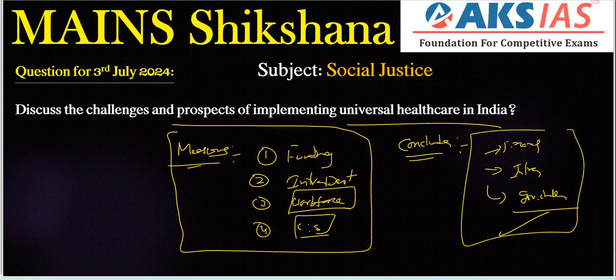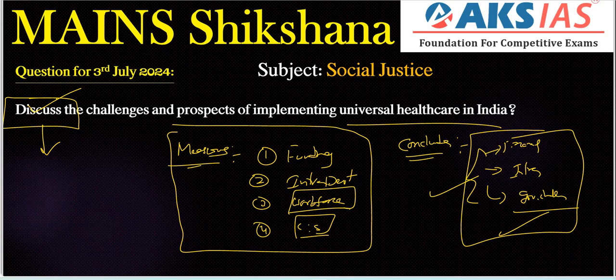We can write statements like this. Apart from focusing on the challenges part, this is the best approach to write this answer, because here one rarely asked UPSC question tag, discuss, is there. We need to be careful here.